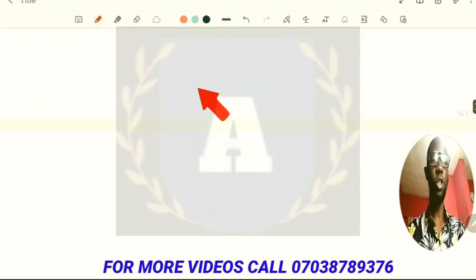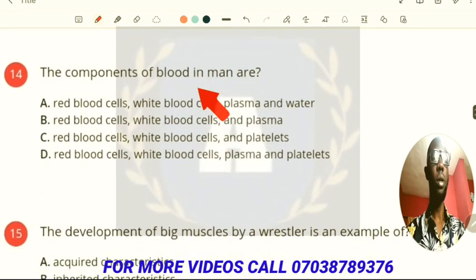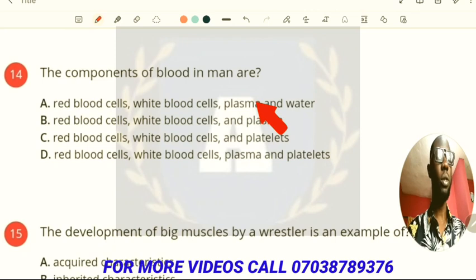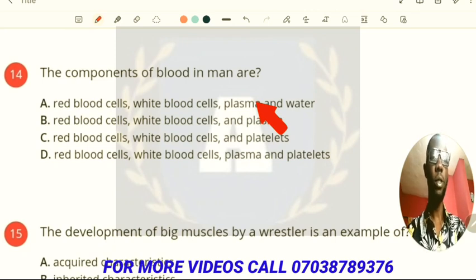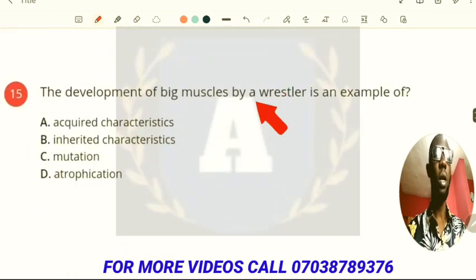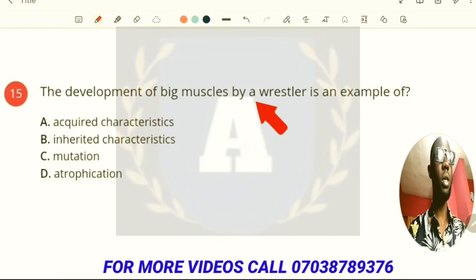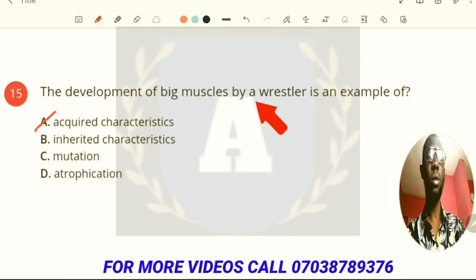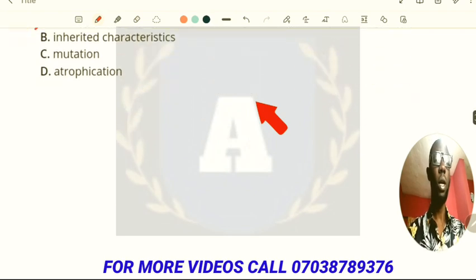And the next question, what does it say? The components of blood in man. We have the red blood cell, white blood cell, plasma, and then the platelet. So option D is correct in that case. And the next question, the development of big muscle by a wrestler is an example of acquired character, which is also known as the environmental character.